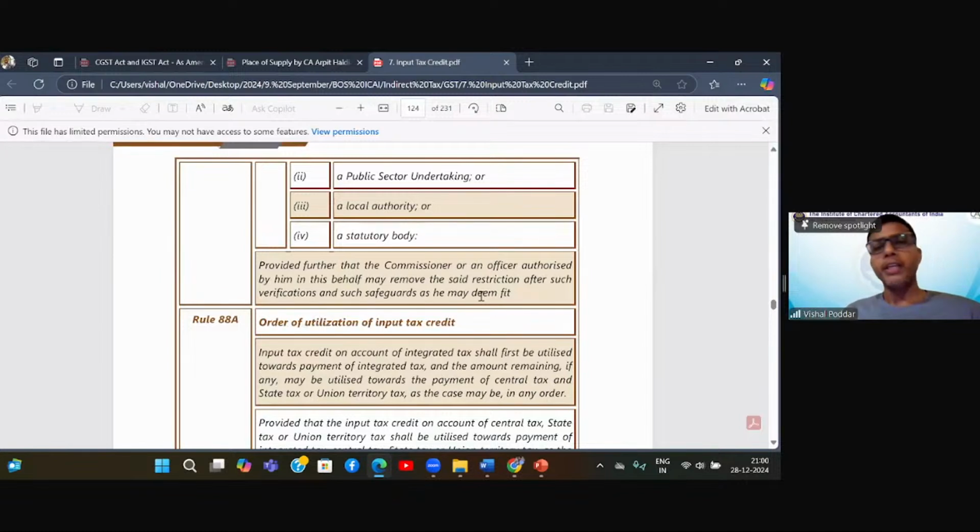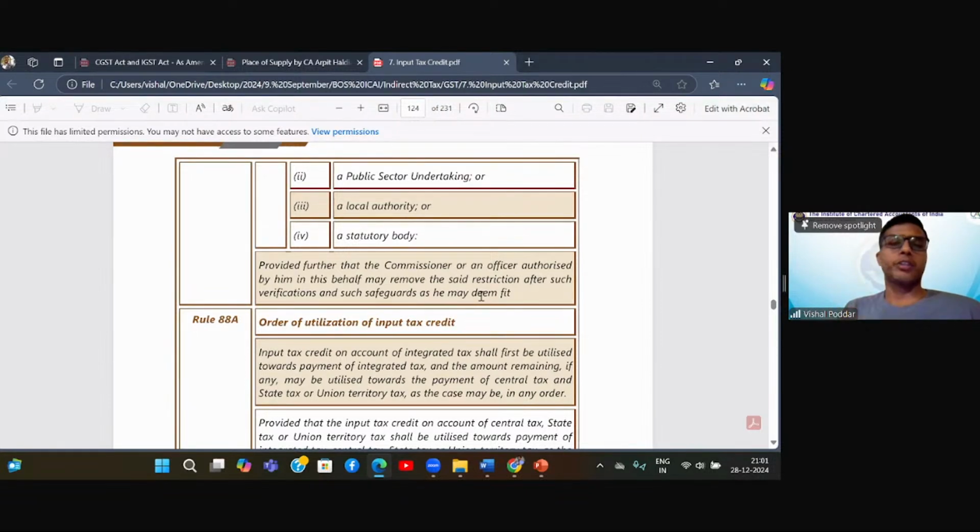So 86B puts a restriction that if I am a big assessee having a monthly turnover of more than 50 lakhs of taxable supplies, I should utilize my credit ledger only up to 99% of my output tax liability, and 1% I should pay in cash. This restriction will not apply where my credibility is proved.